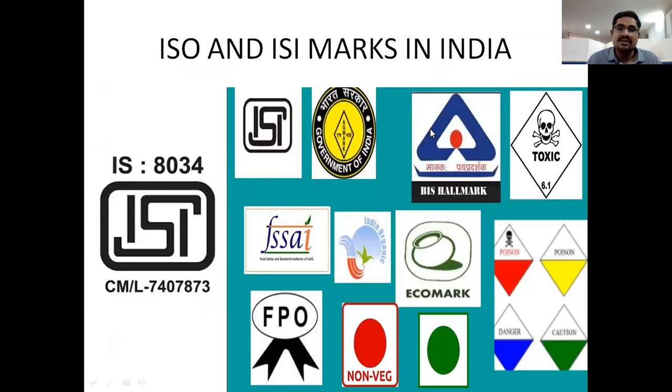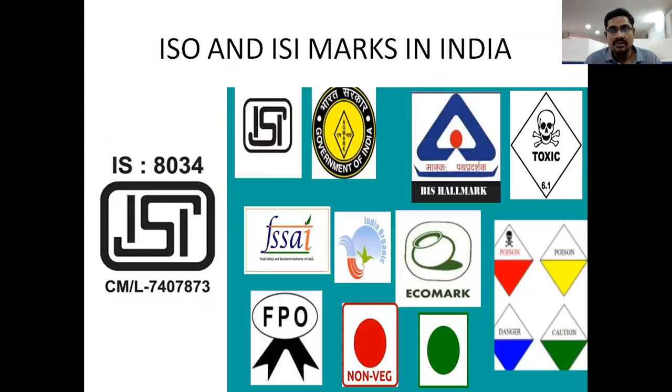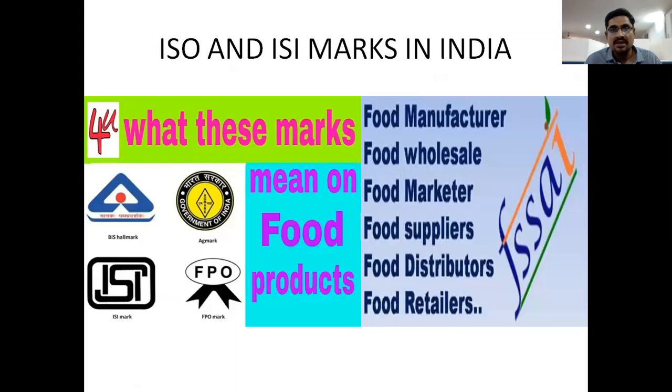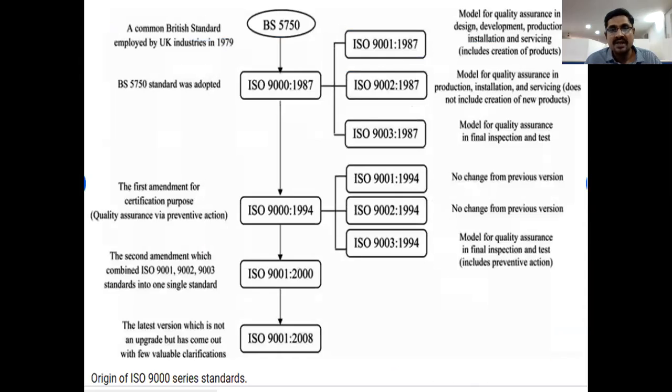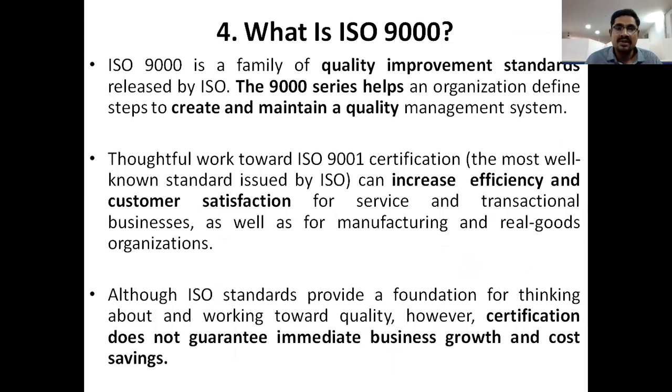So today's class, ISO. So look at these slides. 1, 2, 3, 4, 5, 6. So these are the important topics, right? This is the important topic. So what is meant by ISO and ISI?